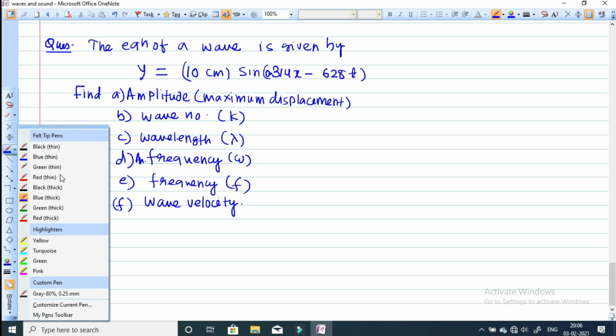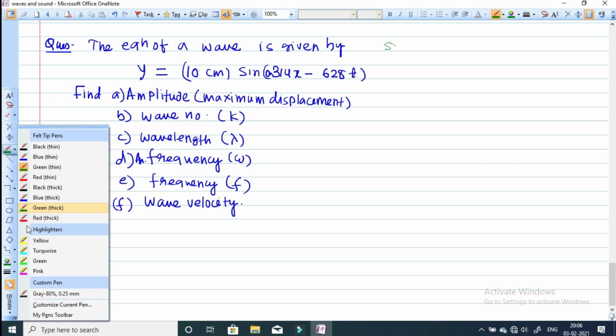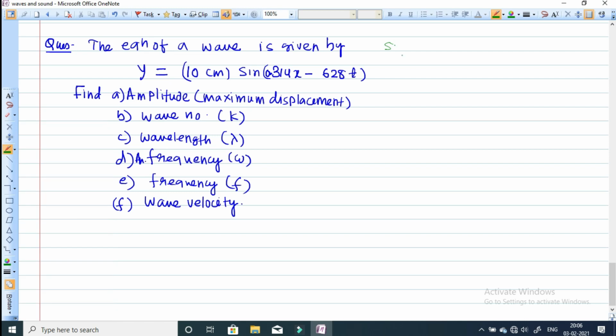Now just compare this equation with the standard equation of a wave. Let me solve this here sidewise. Solution: we can easily solve this equation.